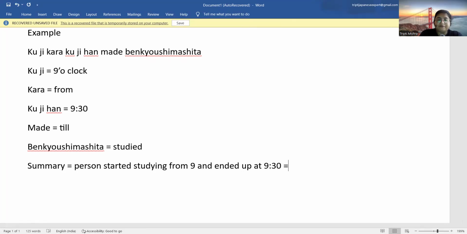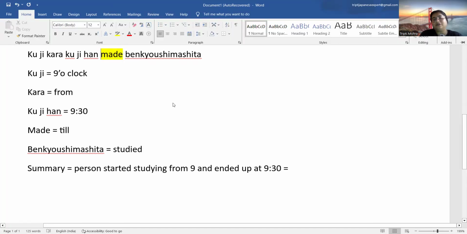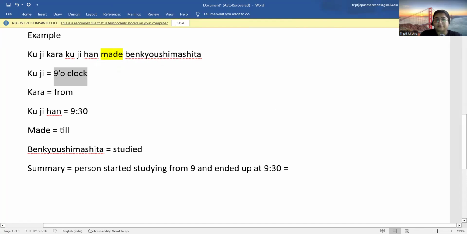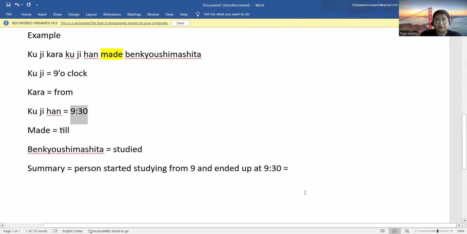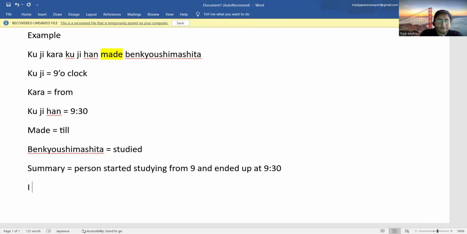So why have we used Made here? Because it's a continuous action. Why is it a continuous action? Because the person started at 9 o'clock and then continued his studies till 9:30. So it was a continuous action. So that's why I use Made and not Madeni. Madeni can't be used for continuous action. Only Made will be used for continuous action. Okay. So the translation will be, I studied from 9 to 9:30. Okay.